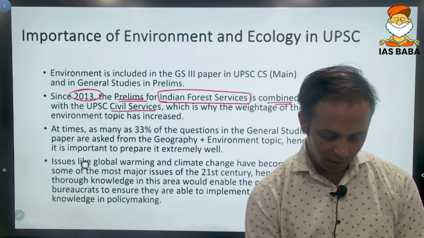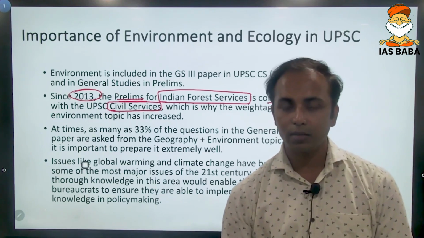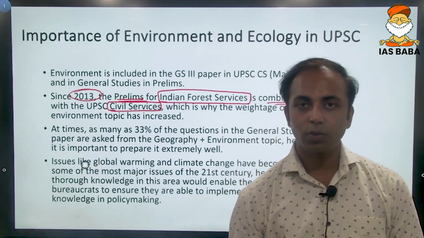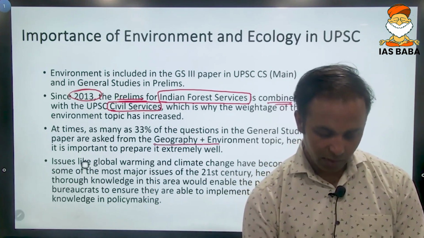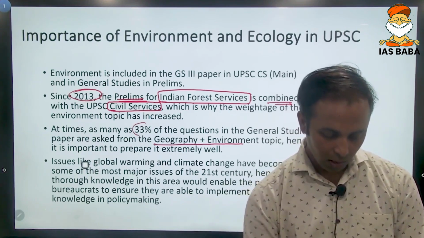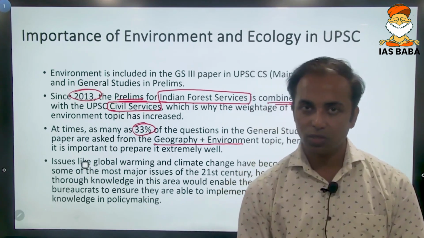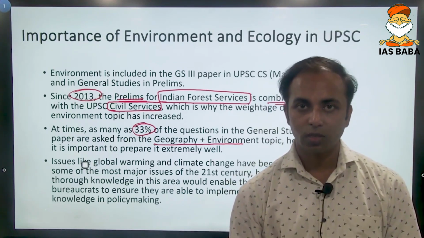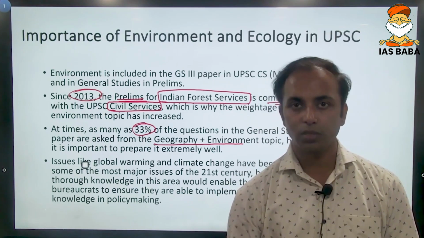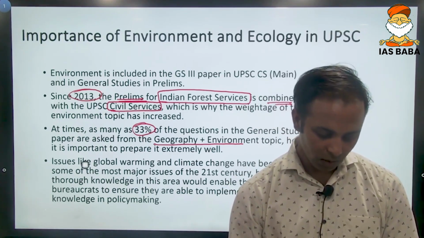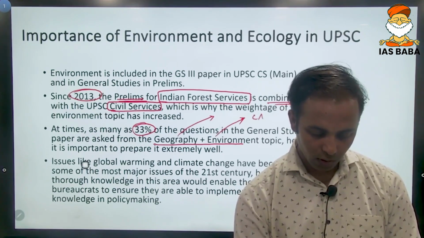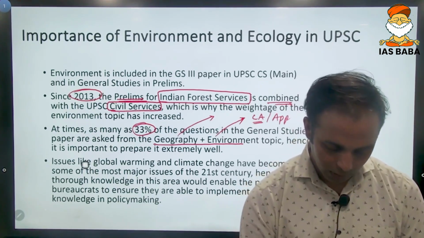and the UPSC Civil Service have got a combined prelims exam, as you all know. So there is an increased proportion of questions from geography and environment in prelims. At times, around 33% of the questions in prelims are from these two subjects. So having done these two subjects, you should be in a position to at least expect 30 plus questions. Okay, they are relatively easier. Geography is more of fundamental and static type. Environment and ecology is more of current affairs, or you can say application oriented.